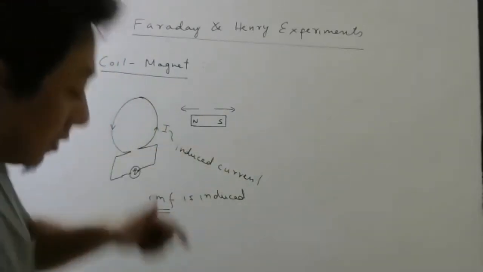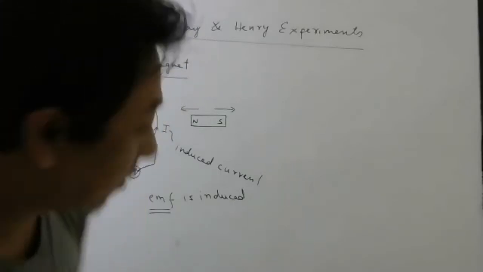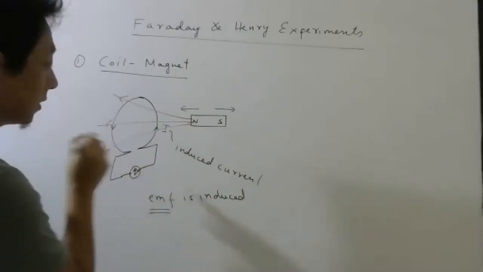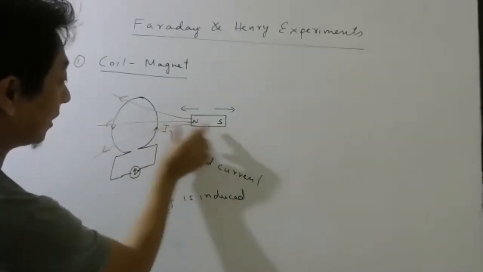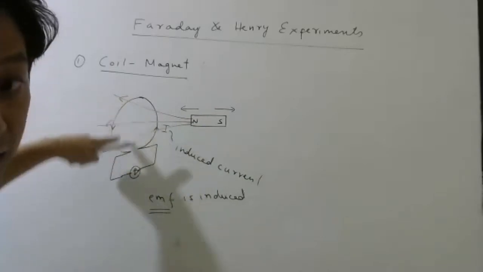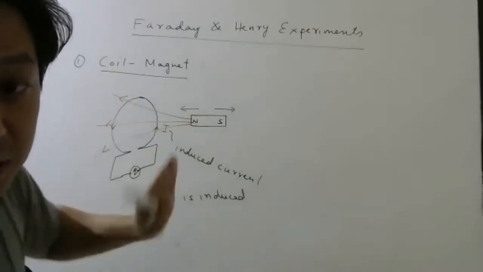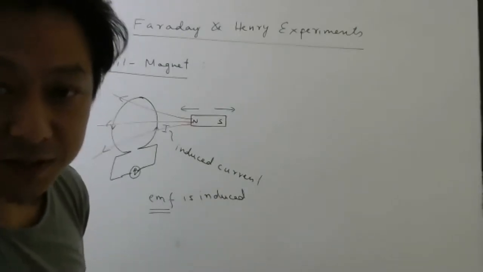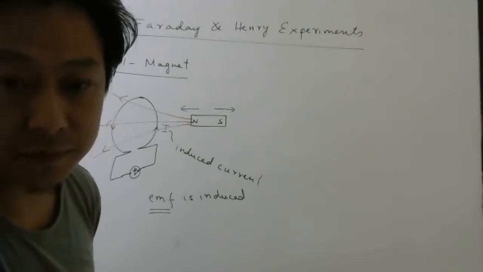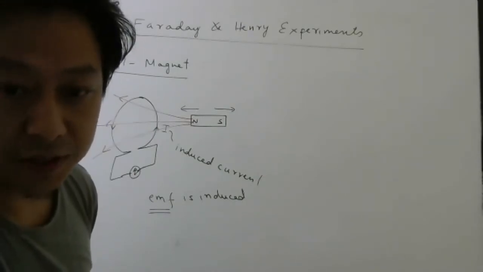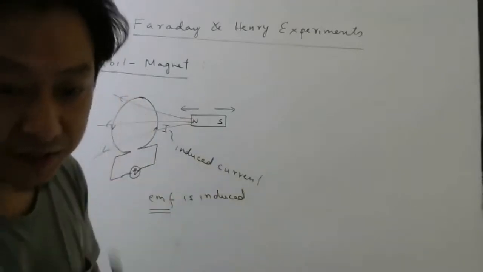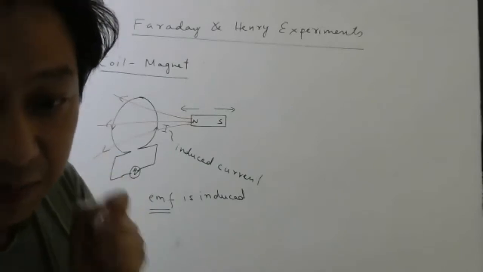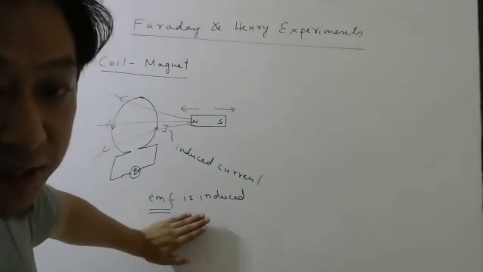Now, what is happening if you see carefully? What is happening is this magnet is producing magnetic field. Correct now? And when you move the magnet, the magnetic field at this location, at this place, will change or not change? In the location of the circuit, it will change, right? So it was the change in the magnetic field that was producing this EMF.